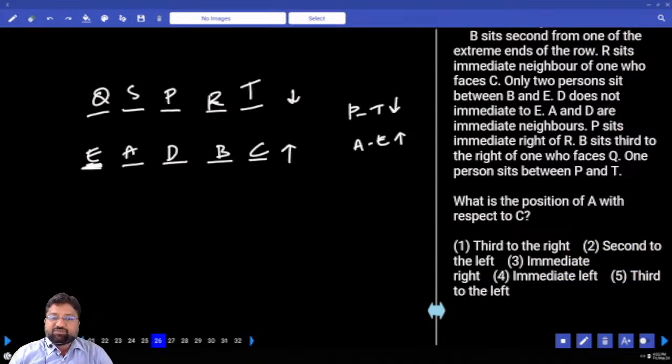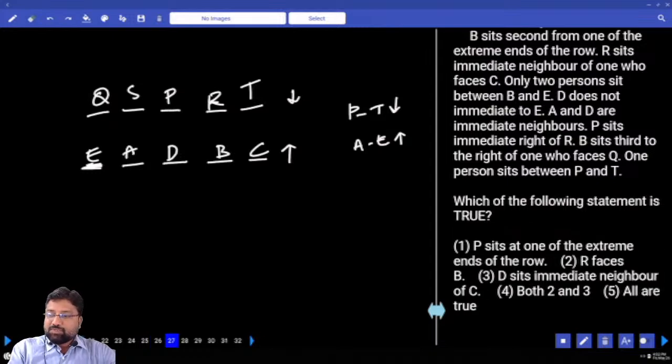What is the position of A with respect to C? Third to the left. Which of the following statements is true? P sits at one of the extreme ends of the line. R faces P. Yes. Which option? Second. But if you observe carefully, both 2 and 3 appear there. Let's check 3 too. D sits immediate neighbor of C. No. So what's the answer?